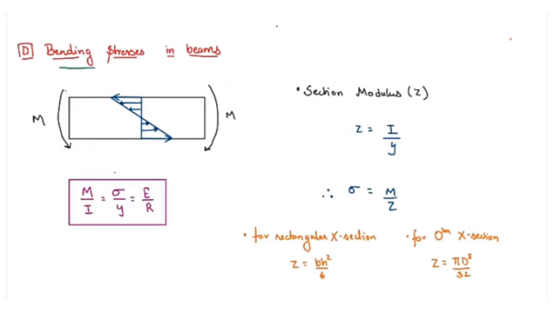Now let us move on to another topic, that is bending stresses in beams. For this we have only one major formula, that is capital M by capital I equals sigma by y equals capital E by capital R, where M is the bending moment, I is the moment of inertia about neutral axis, sigma is the bending stress, y is the distance of fiber from the neutral axis, R is the radius of curvature, and E is the Young's modulus of the beam.